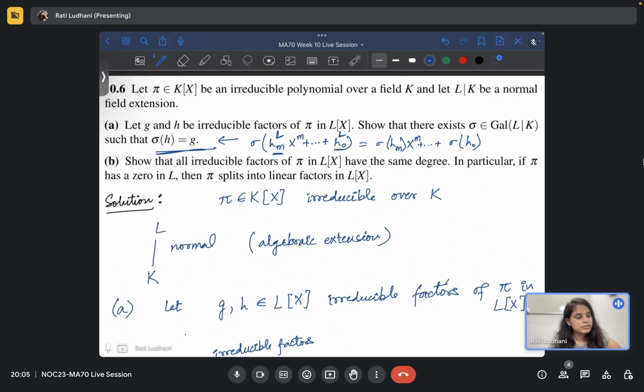That means the degree will be the same. Degree of h and g has to be the same, right? So by the map, you know that sigma of this hm, these are in L. So this will be sigma of hm x raised to power m, and this kind of polynomial.